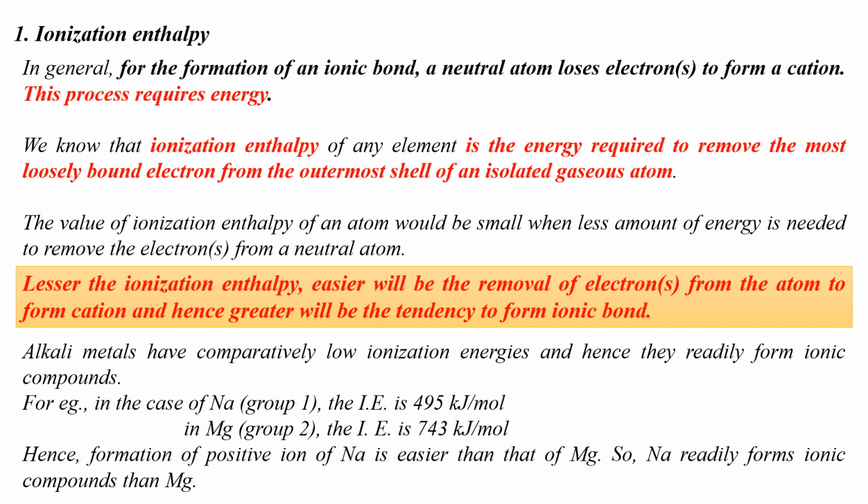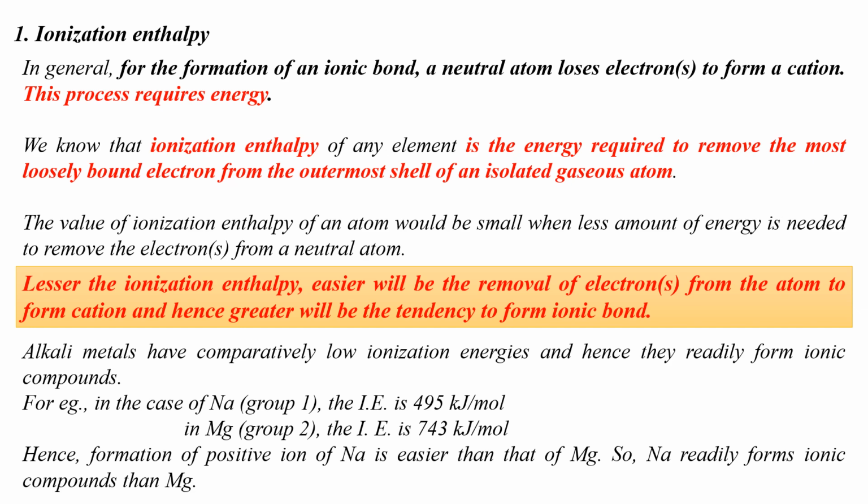And let's see what value of ionization enthalpy would favor the formation of ionic bond. In general, for the formation of an ionic bond, a neutral atom should lose electron to form a cation. And this process, as we all know, requires energy, and we have studied about this in detail when we dealt with this in chapter 3. We also know the definition of ionization enthalpy. What is the definition? It is the energy required to remove the most loosely bound electron from the outermost shell of an isolated gaseous atom.